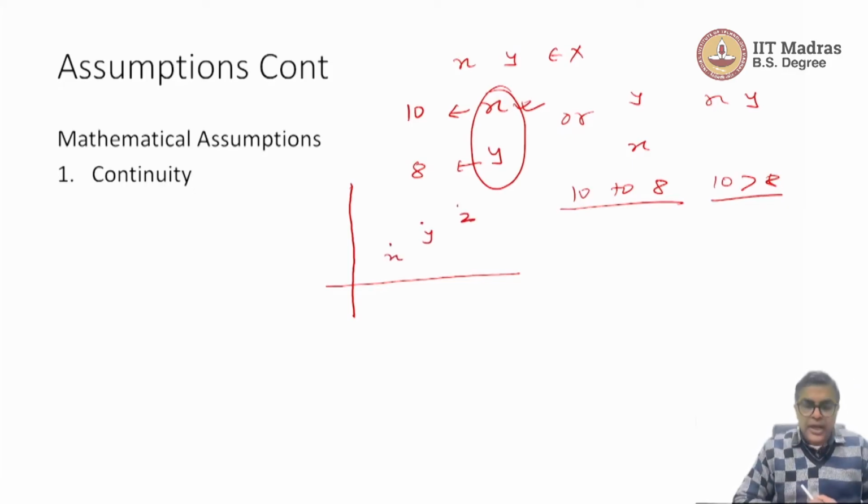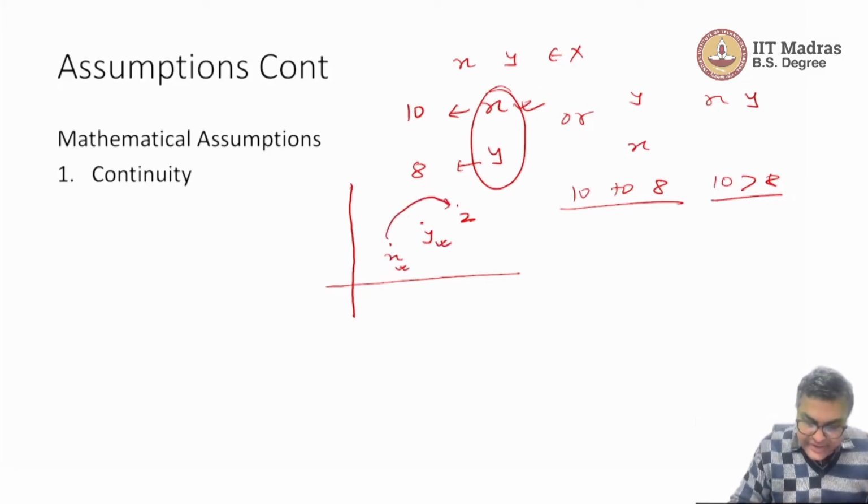It should so happen that the number assigned to y vis-a-vis the number assigned to x should be closer to one another in comparison to the x and z numbers. So let us say if it is 10 and 20, because y is closer to x, it should have a number associated between 10 and 20, and that's what the continuity assumption says, that bundles which are nearer to one another should have closer numbers associated with them.